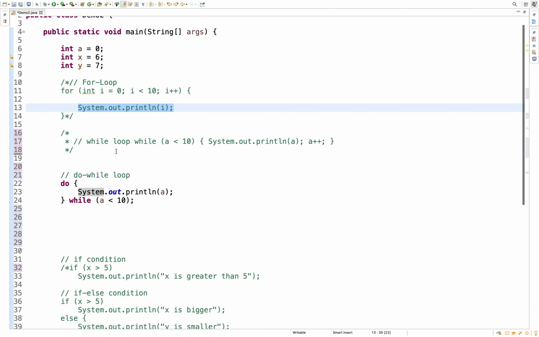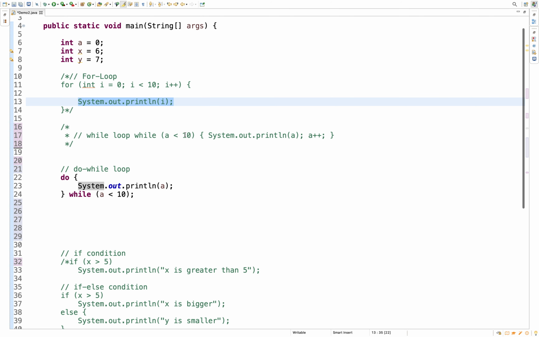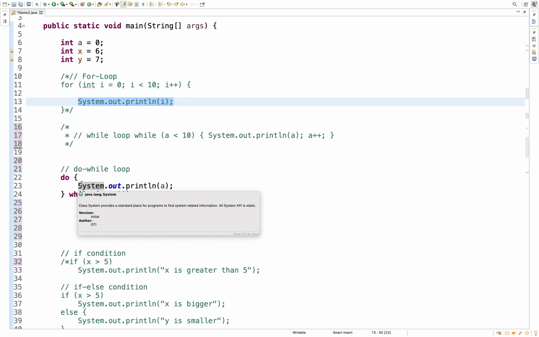A similar thing will happen for the while loop. Every time it will check the condition, and we are incrementing that a variable value, and once a reaches the value 10, the condition is false and the code will not get executed, and the while loop execution will finish. But in case of do while, it will first execute the statement and then check the condition.